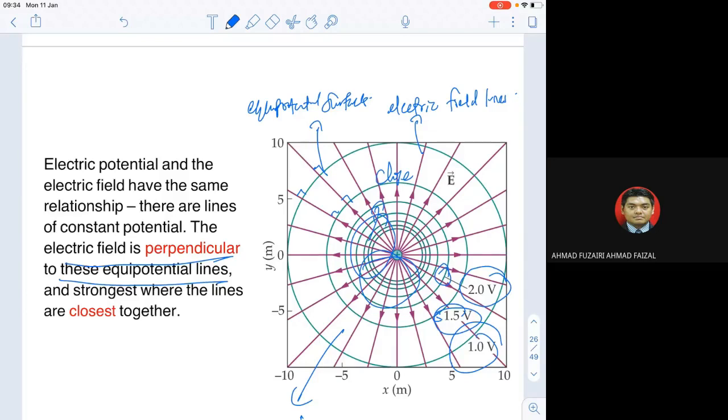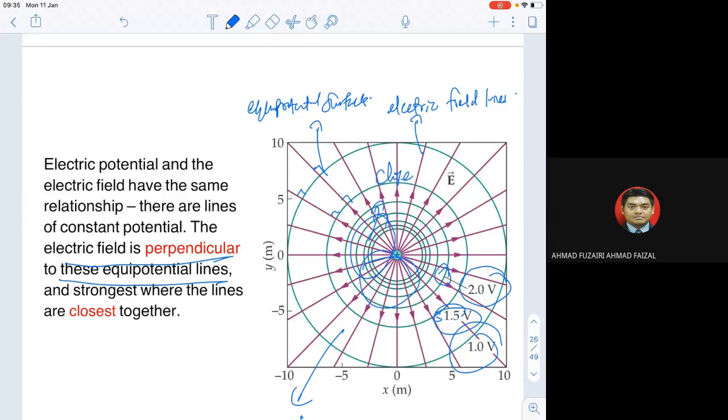Okay, what is the equipotential surface and how do we draw it? It should always be at right angles to the electric field lines. We should make sure that it is at right angles to the electric field lines, or we should say that the electric field is perpendicular to the equipotential line.